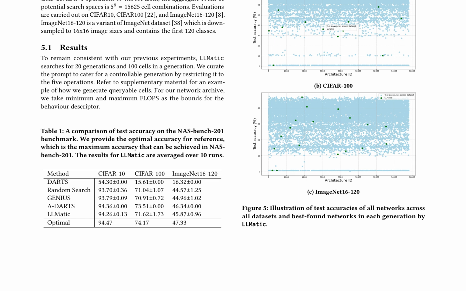An analysis of the distribution of networks discovered by LLMatic over each generation reveals that the distribution of found networks is spread wide in the search space, demonstrating the exploration capabilities of LLMatic. This research presents a new paradigm for neural architecture search, leveraging the power of large language models and quality diversity optimization to generate diverse and high-quality neural architectures for image classification tasks.